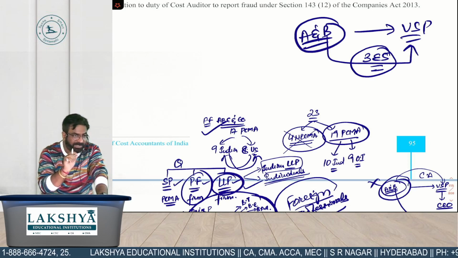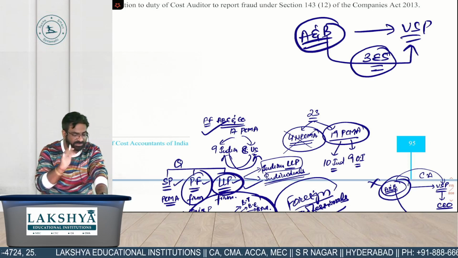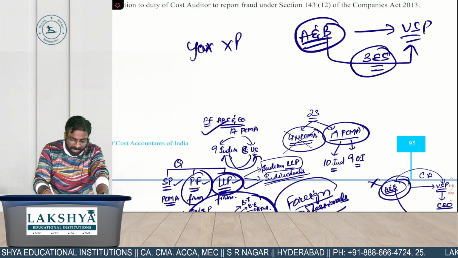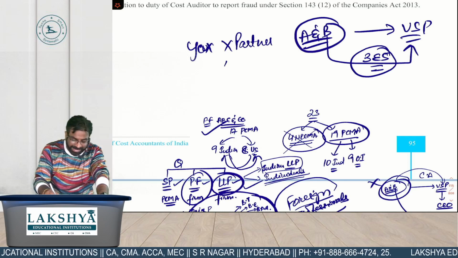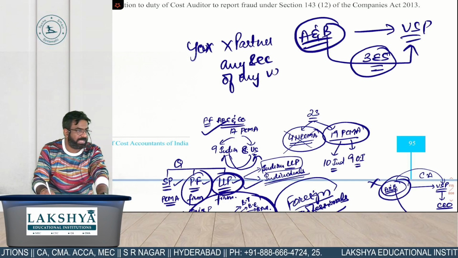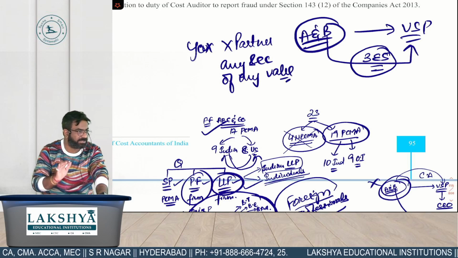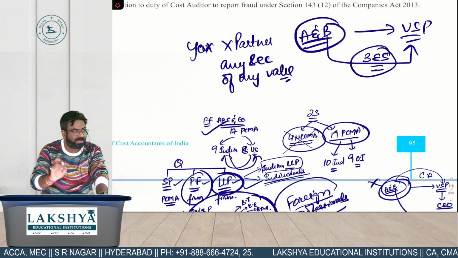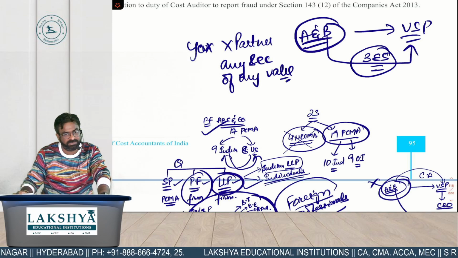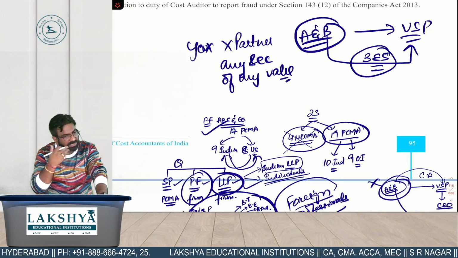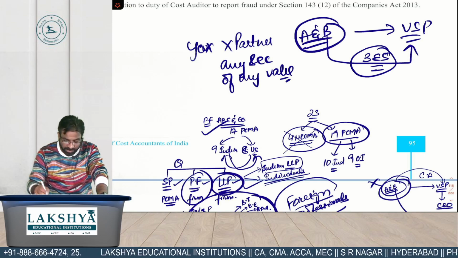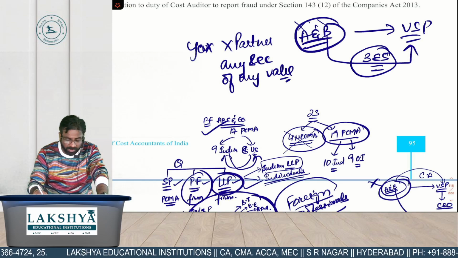Neither you nor your partner, listen carefully, should be holding any security of any value. Not even a one rupee security should be there. Then you and your partner and the whole firm is what? Disqualified. Sir, only one equity share? No, disqualified. And immediate disqualification. So neither by you it should be held nor by your partner.